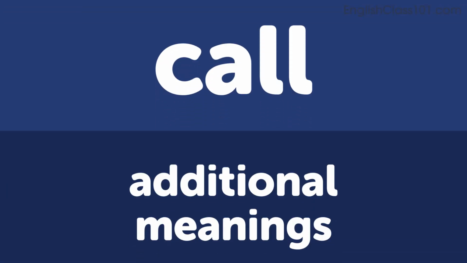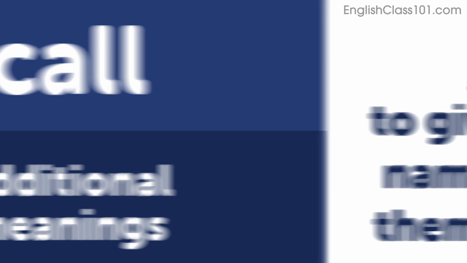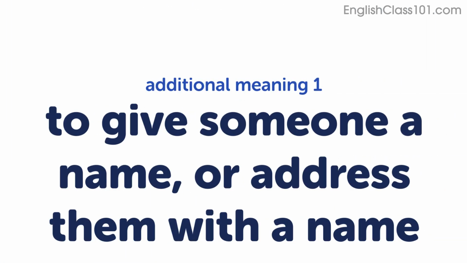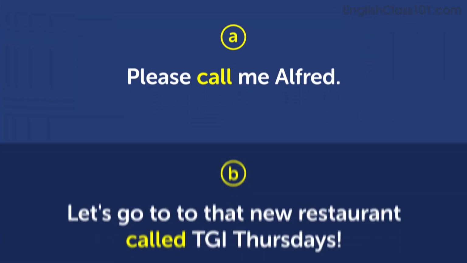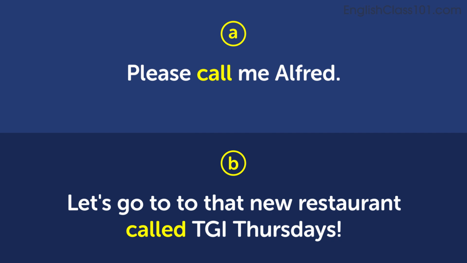So now let's talk about some additional meanings for this verb. The first additional meaning is to give someone a name or to address someone with that name. Examples. Please call me Alfred. Let's go to that new restaurant called TGI Thursdays.